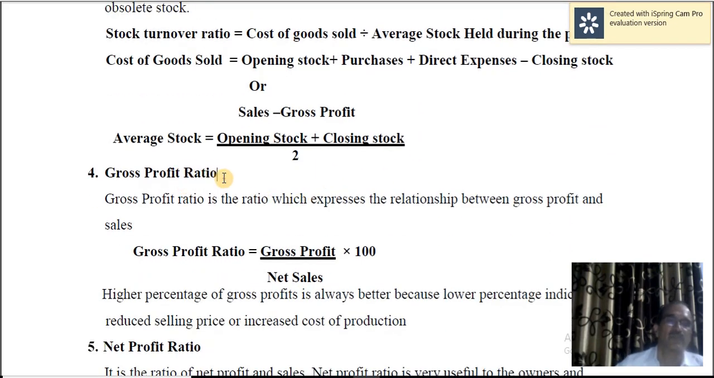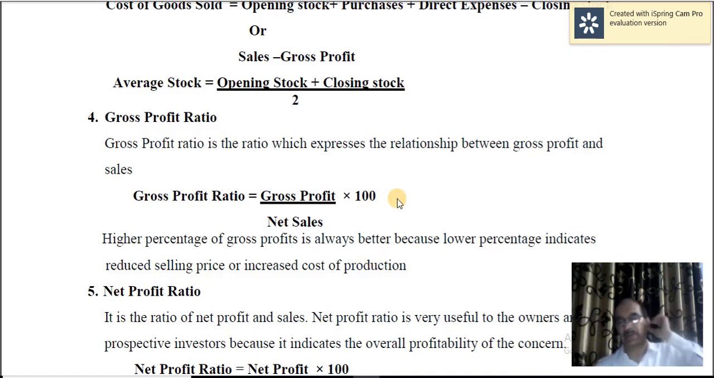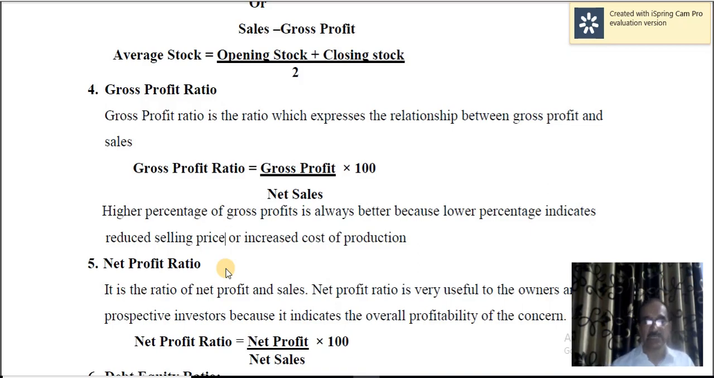Gross profit ratio. So, gross profit to net sales into 100. That shows you the profitability position of the concern. For example, if the gross profit ratio is 30%, that means if you sell goods of rupees 100, you're going to make a gross profit of 30. Higher the percentage of gross profit, it is always better because a lower percentage indicates reduced selling price or increased cost of production. So you can increase the profit in two ways. One is increasing the selling price, the other one is decreasing the cost of production.